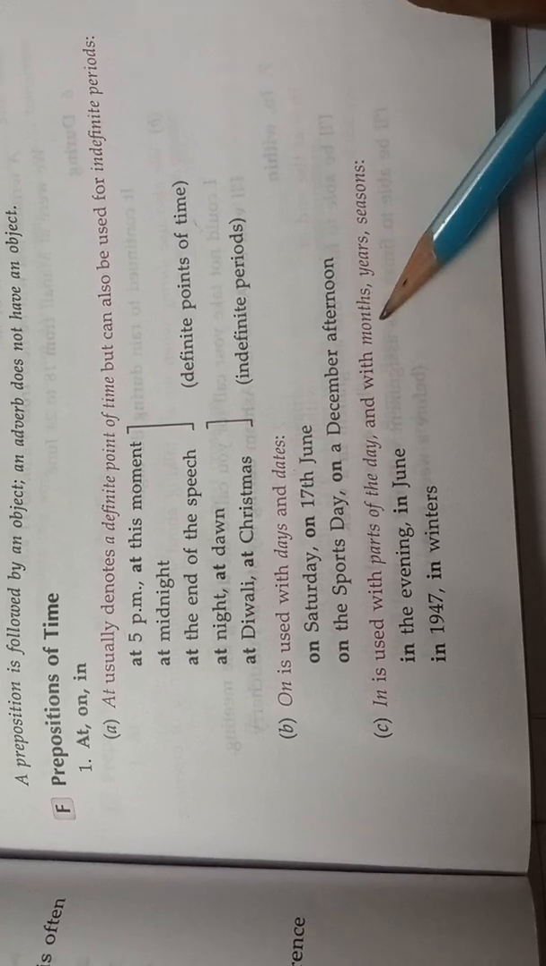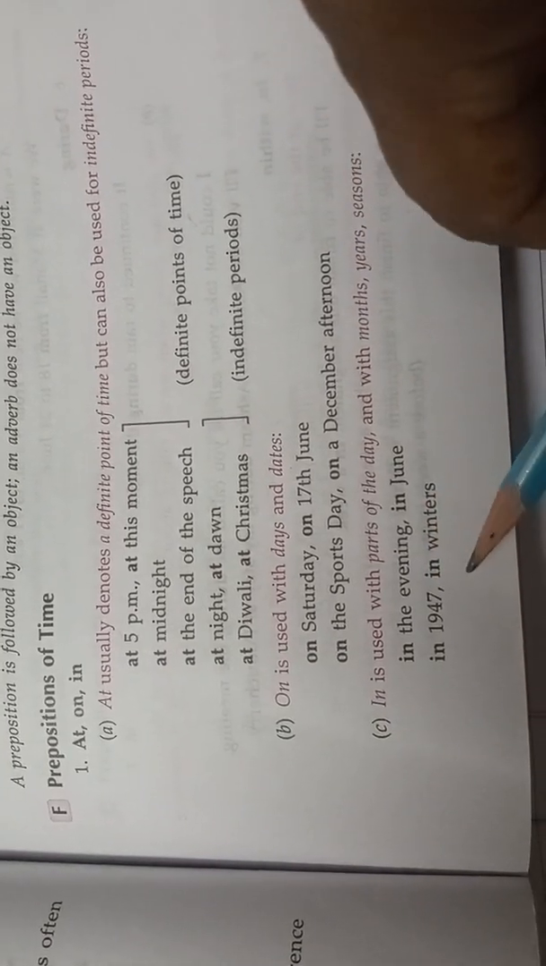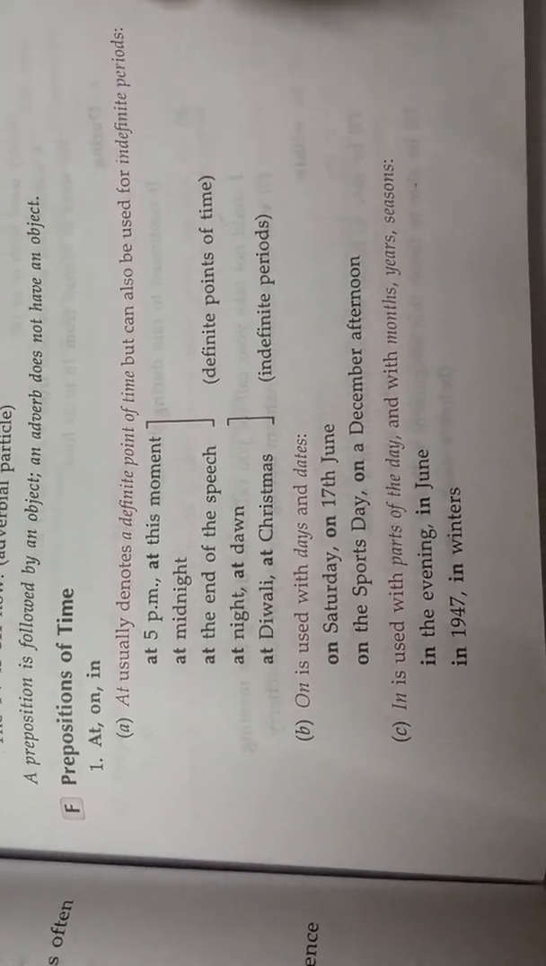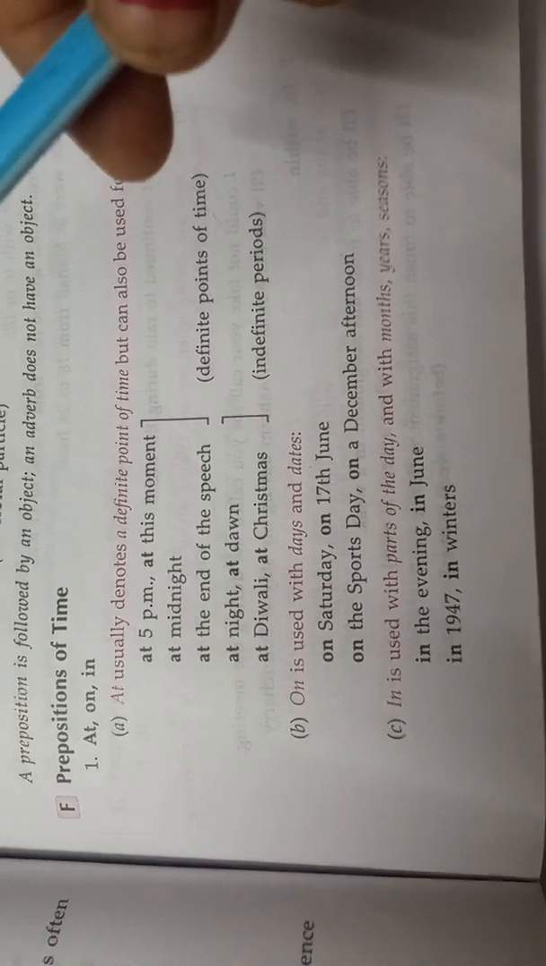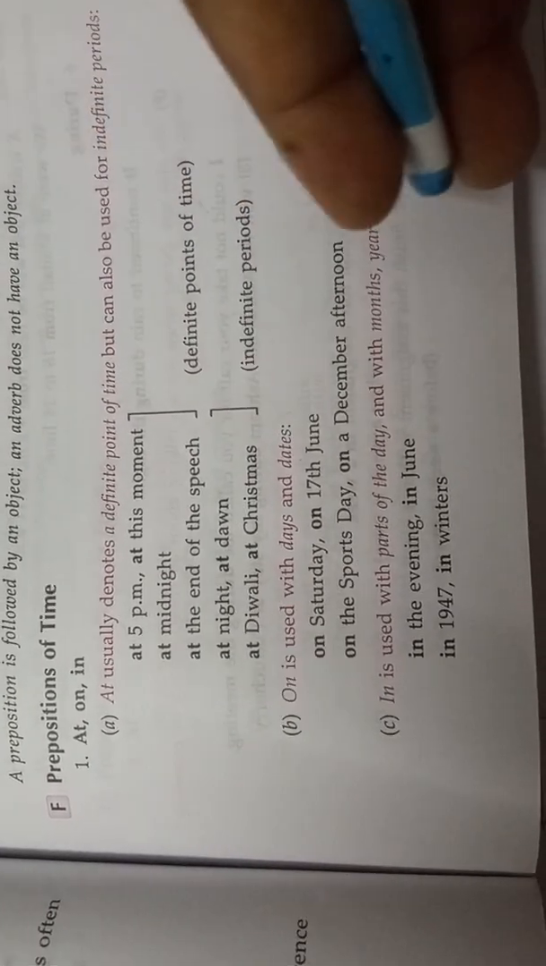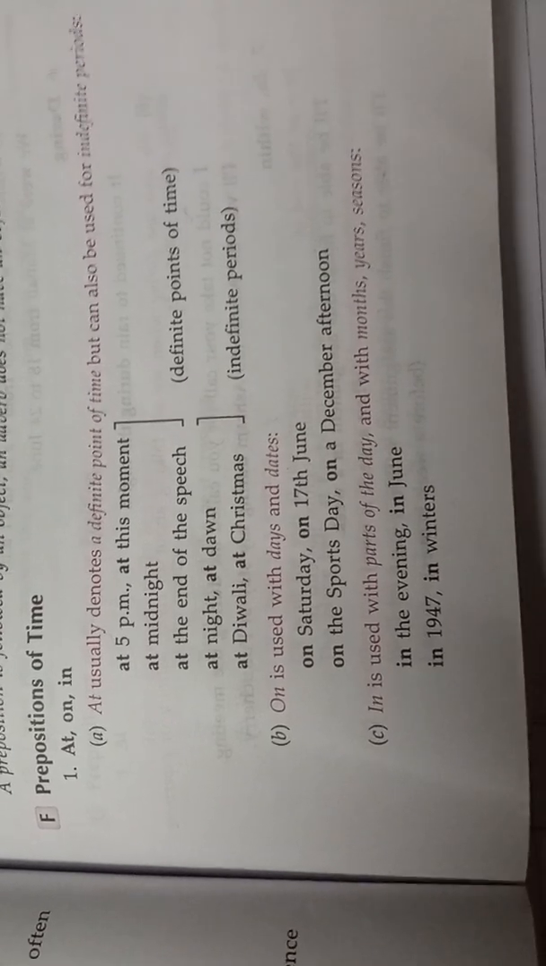In June, it is a month. In 1947, year. In winters, season. So these are the different examples of "in" being used with parts of the day, months, years, and seasons.